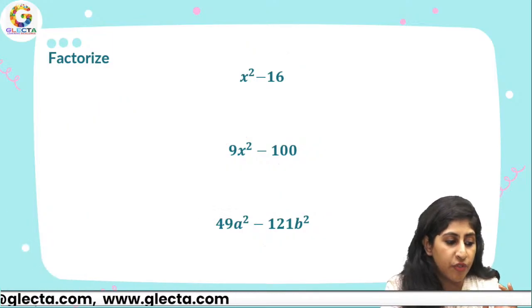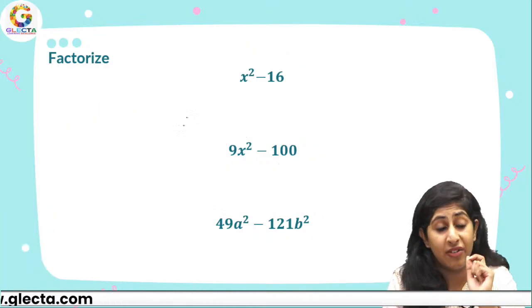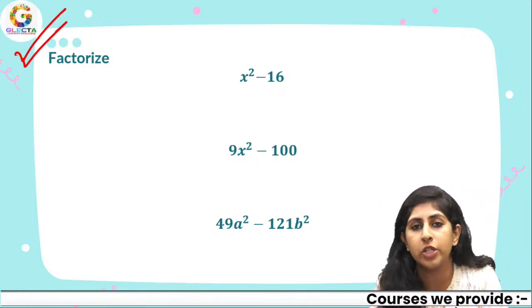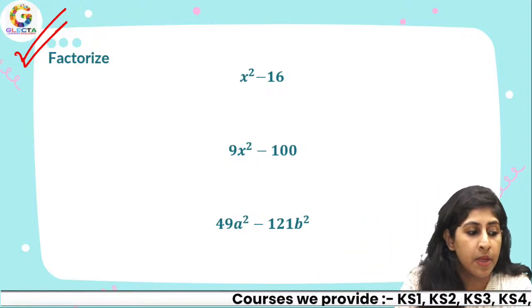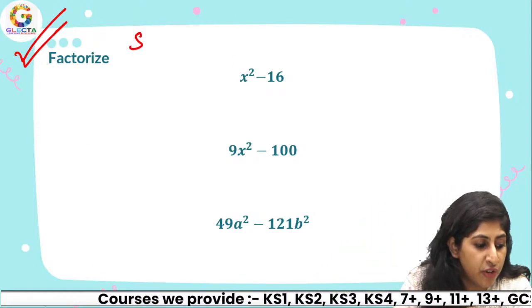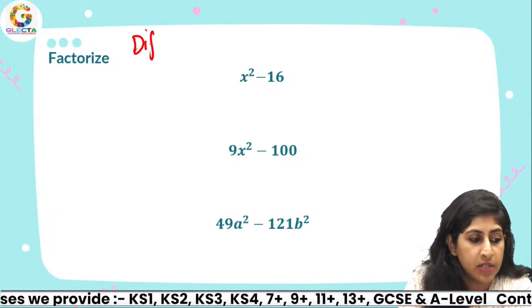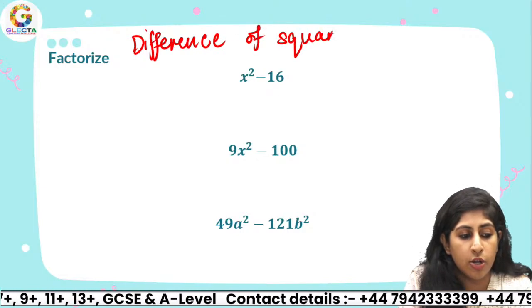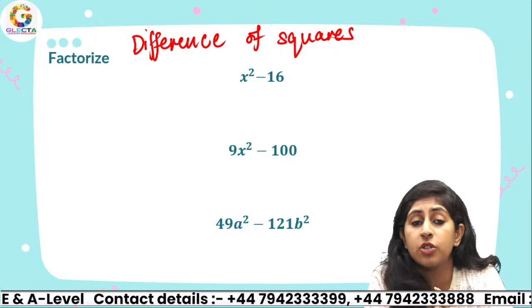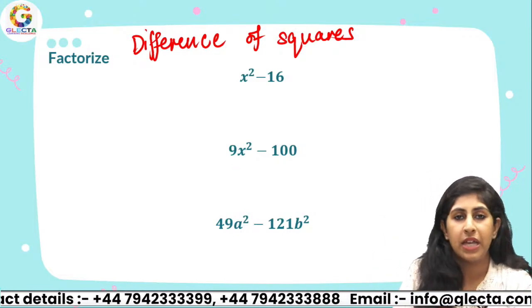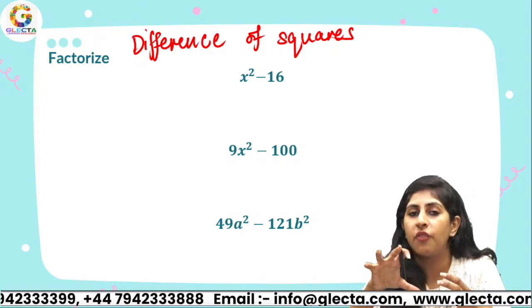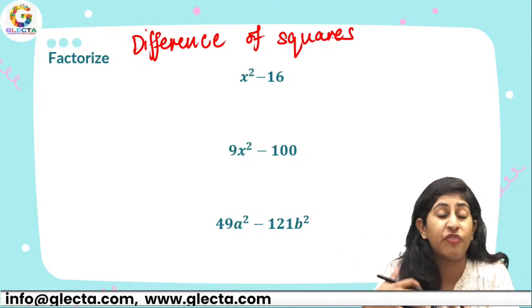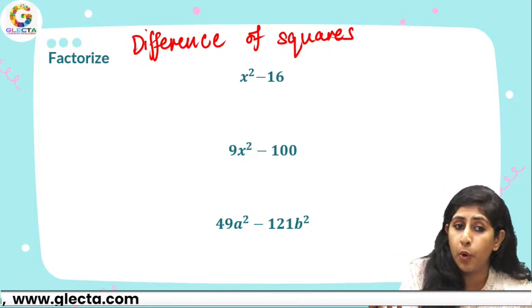This is a little different and very important, because in your GCSE exams, there would always be one question related to this concept. This concept is called the difference of squares. They could ask you directly or indirectly. Indirectly means it could be a part of some question where expansion or factorization is being used. It could be a word problem as well.